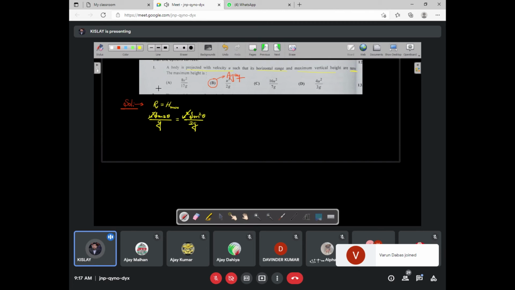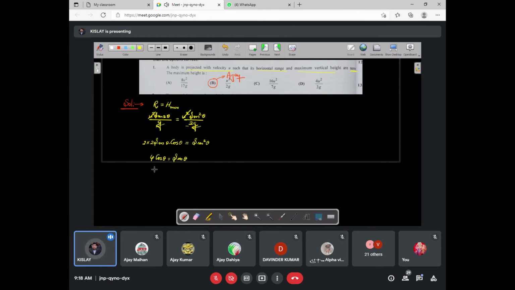See, it will be a very interesting result. g will cancel out, and sin 2θ can be written as 2 sin θ cos θ. At the same time it is sin²θ, and if we bring 2 here, which is in the denominator, to this side, then 4 sin θ. Sin θ can be cancelled out, then it will be cos θ: 4 cos θ equal to sin θ.